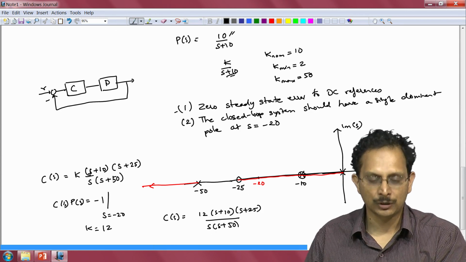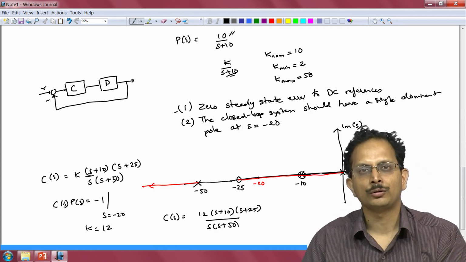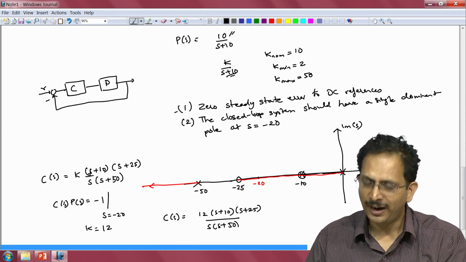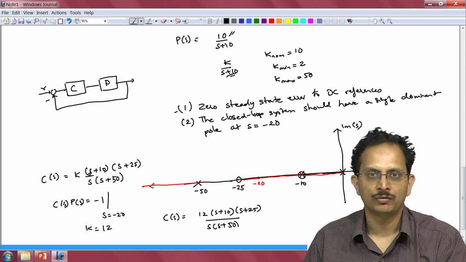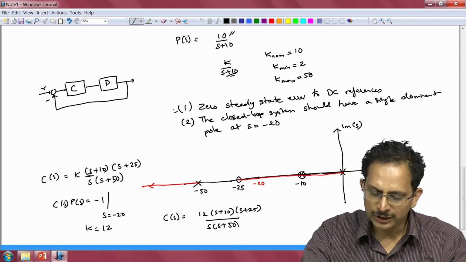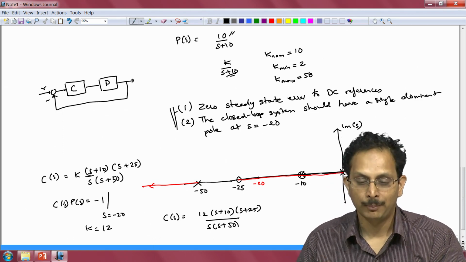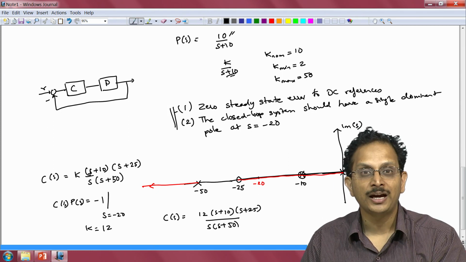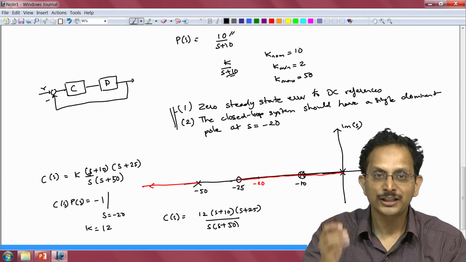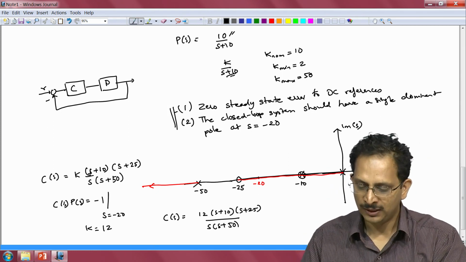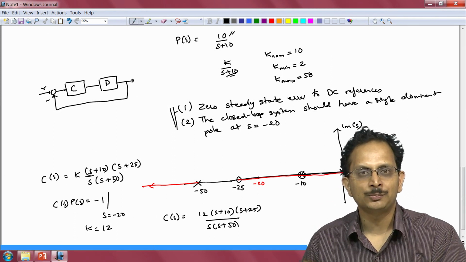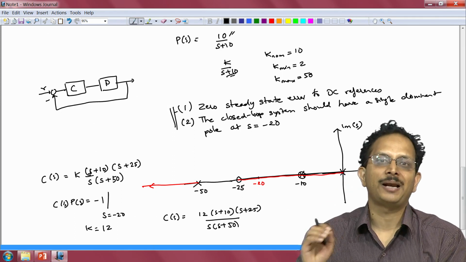The second pole of the closed loop system will lie somewhere to the left of s is equal to minus 50, and therefore will not be a dominant pole of our system. Hence both these specifications can be met using 1 degree of freedom control, but the problem arises when we have to take into account the variation in the plant's model. What we have done here is perform the design for the nominal plant.